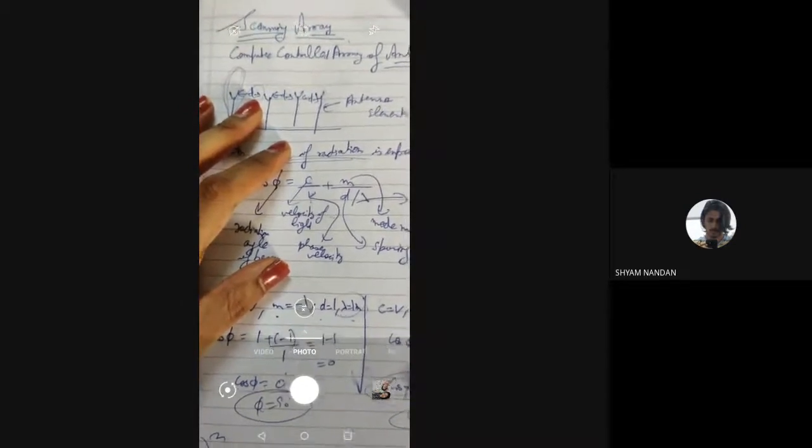The antenna consists of an array of small antennas.